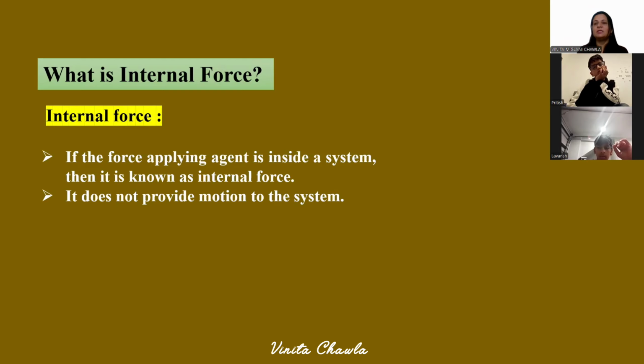So that kind of force is associated within the system, that belongs to the system, right? But something which we are applying externally on the object is external to the system. So if the force applying agent is inside a system, then it is known as internal force.